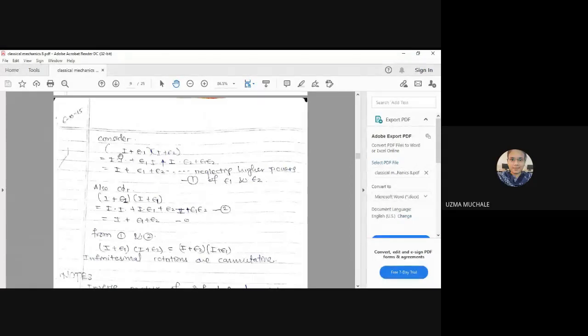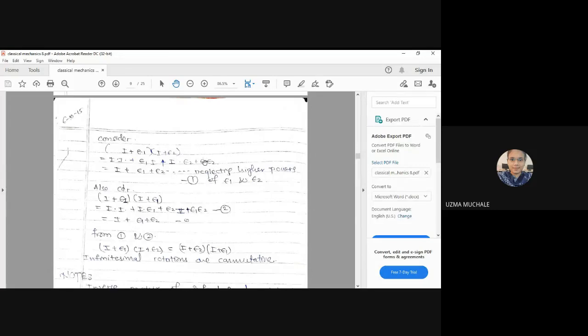Here we just have to multiply this. We can do the multiplication. I into I will be I squared, which is again an identity matrix. I into epsilon 2 is epsilon 2 I. Epsilon 1 into I will be epsilon 1. Then the multiplication of epsilon 1 and epsilon 2.